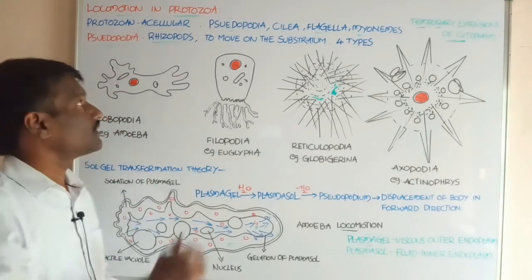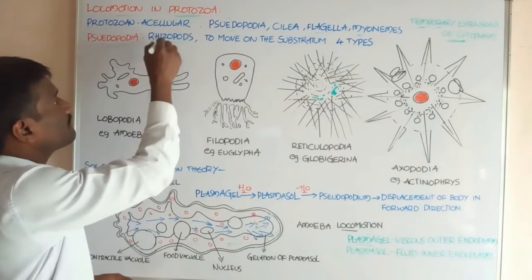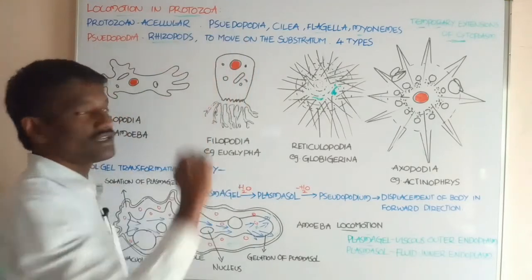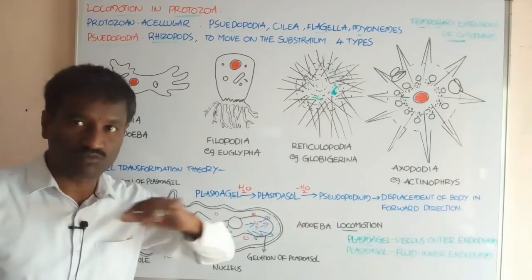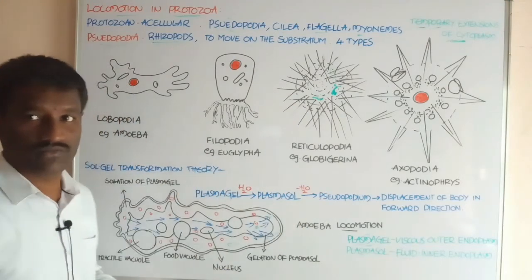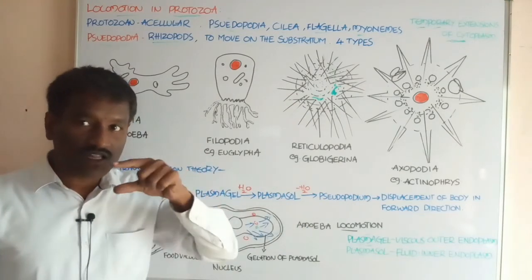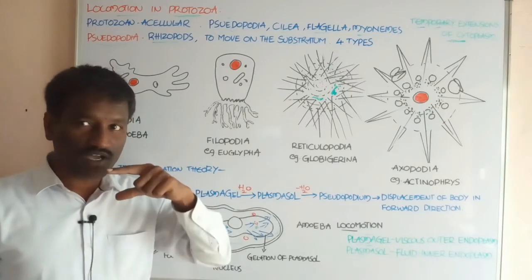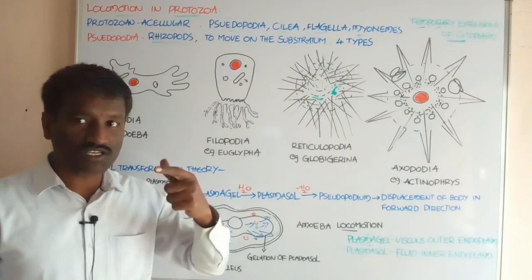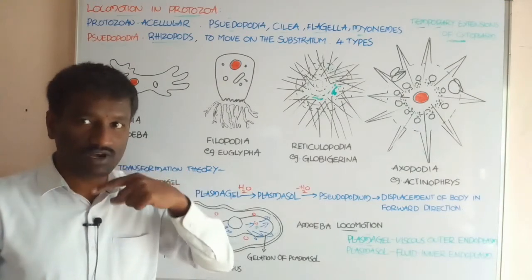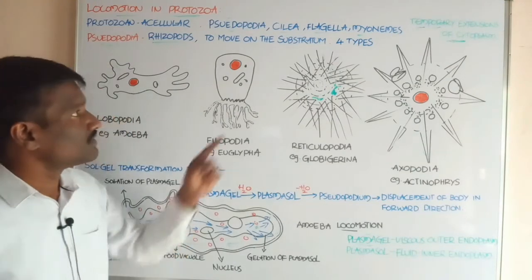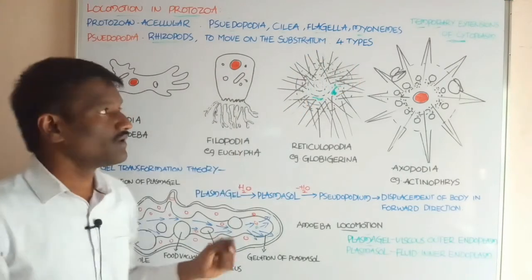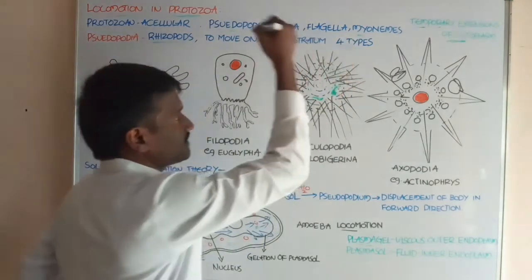Pseudopodia present in rhizopods help them move on the substratum. Pseudopodia are locomotory structures, like our legs. They are of four types based on formation.